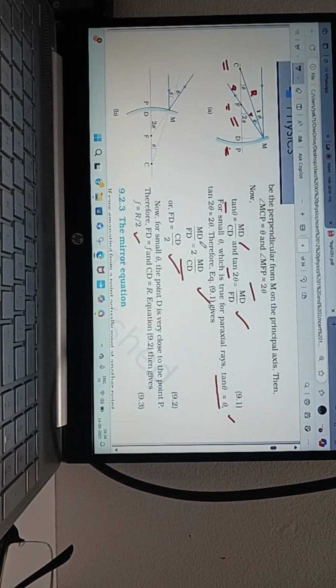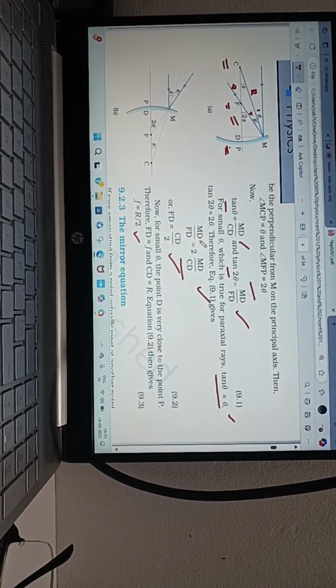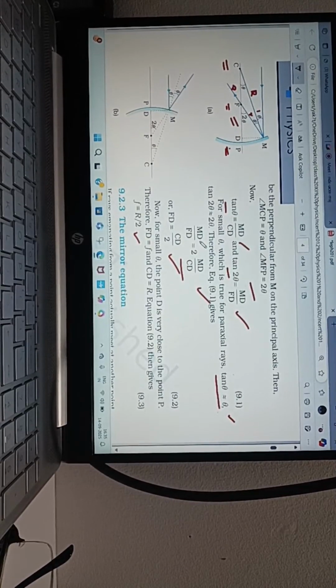These derivations are very important, is it not? Yes, sir. Just two steps: draw the figure, then mark it: focal length, focus F, C center of curvature, P is pole, M is drawn, and just show me in your camera, okay?